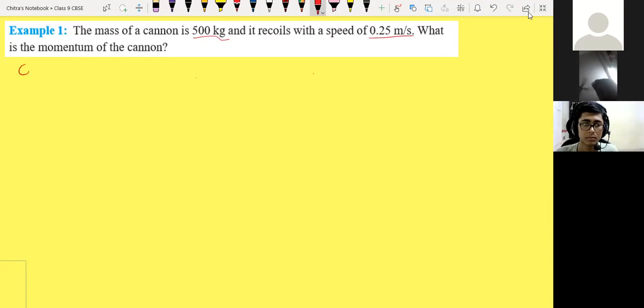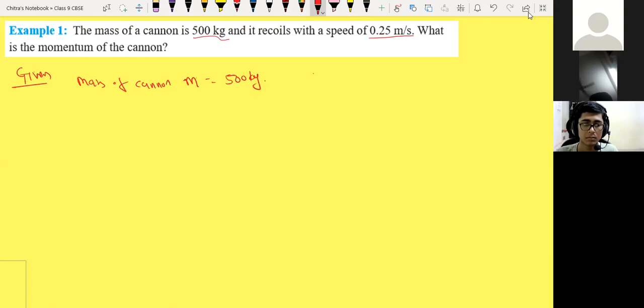Whatever question we are going to solve, we have to solve it in the following way. First, we have to write the given. So I'm writing the given part. What is given? The mass of the cannon. The mass of the cannon is 500 kg. I'm considering it m, and it is 500 kg.